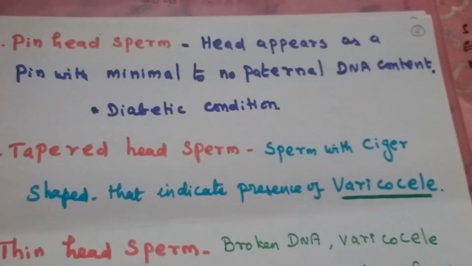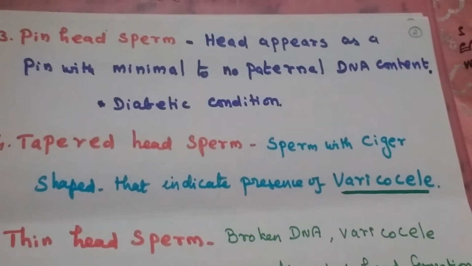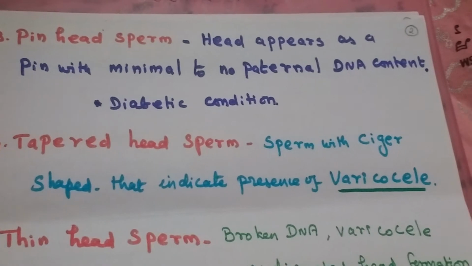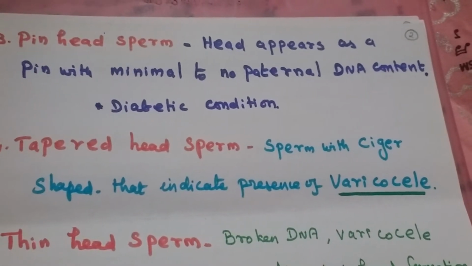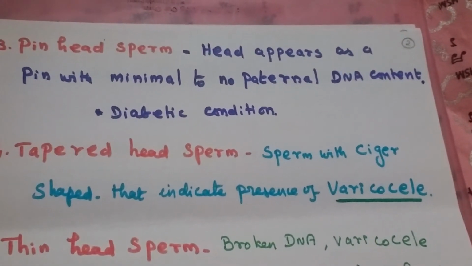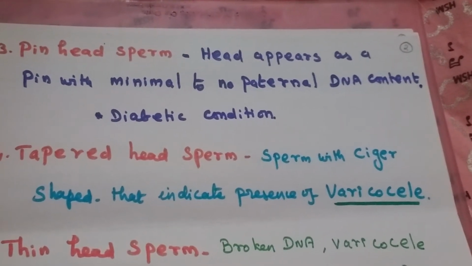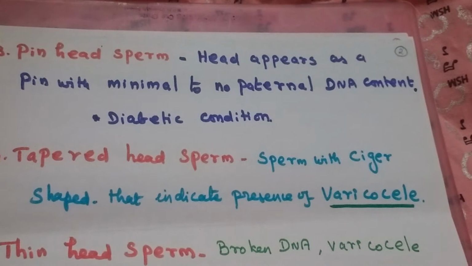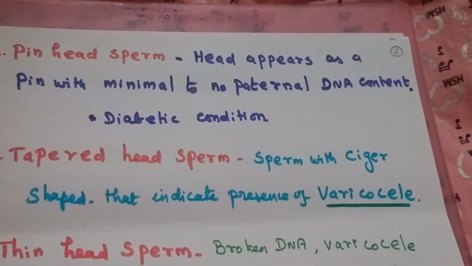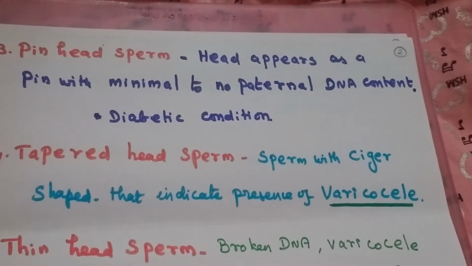The third one is pinhead sperm. Here the head appears as a pin with minimal to no paternal DNA content. The presence of pinhead sperm may be due to a diabetic condition.